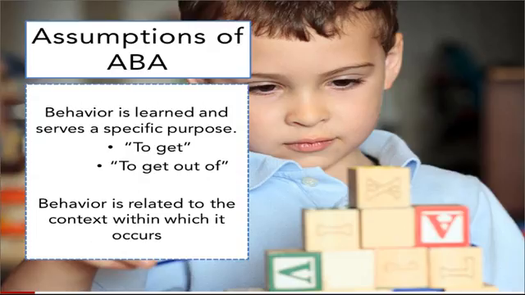There's also some basic assumptions about ABA that we need to know before we start. Behavior is learned and serves a specific purpose. That purpose is either to get or to get out of. And behavior is related to the context within which it occurs. Those are some basic assumptions that we always need to keep in mind when thinking about our students' behavior.